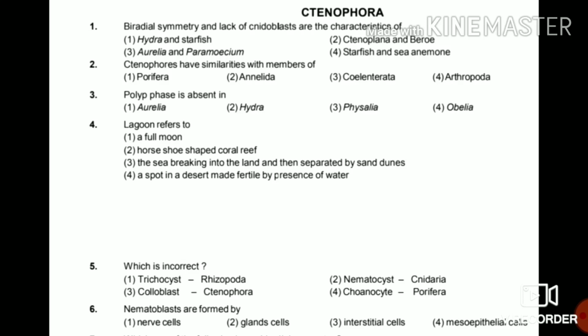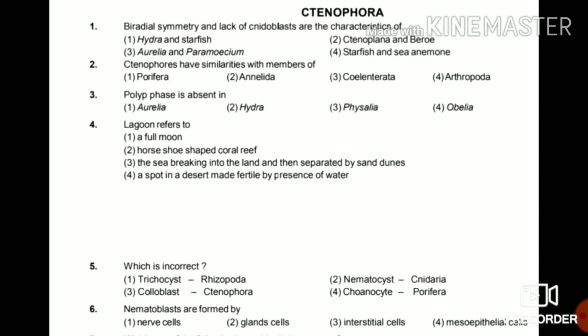Second, Ctenophores have similarities with the members of Porifera, Annelida, Coelenterata, Arthropoda. So the answer is Coelenterata. Third, polyp phase is absent in Aurelia, Hydra, Physalia, Obelia. The answer is Aurelia, the common jellyfish.